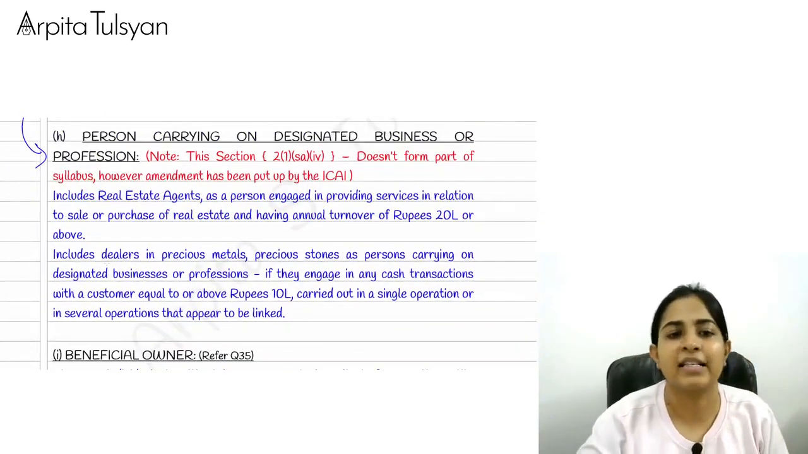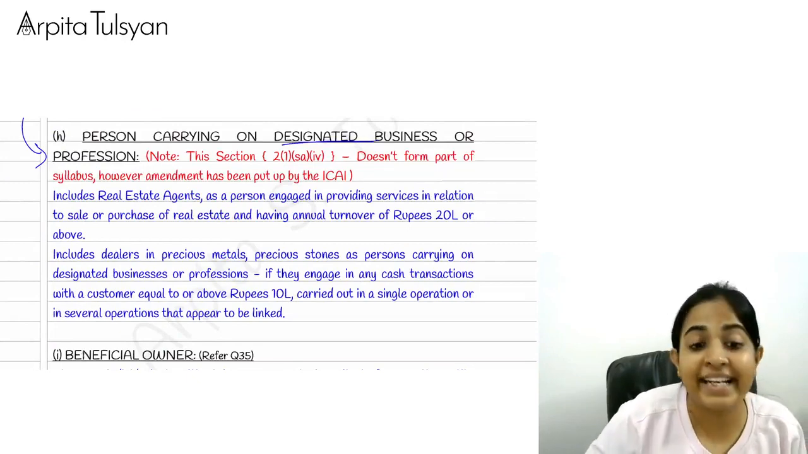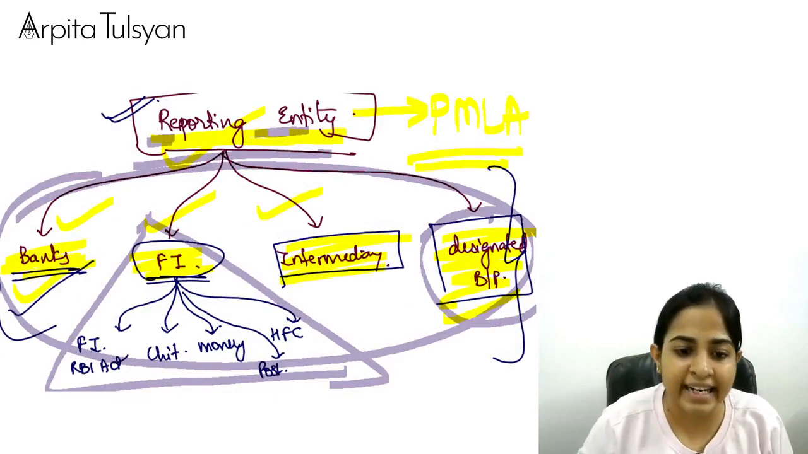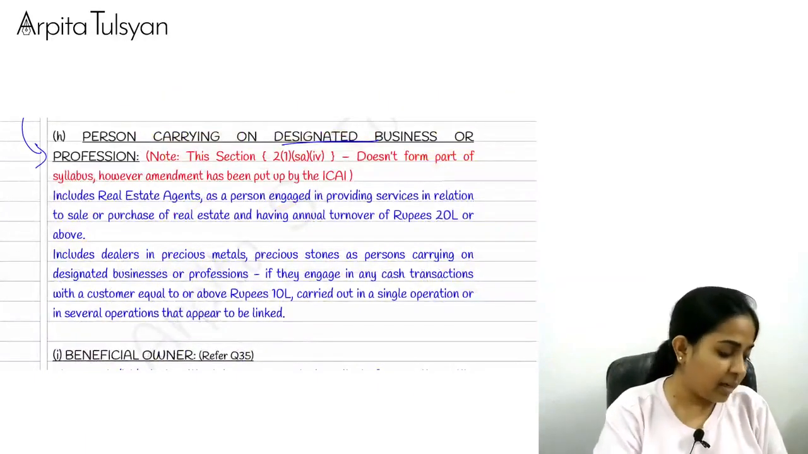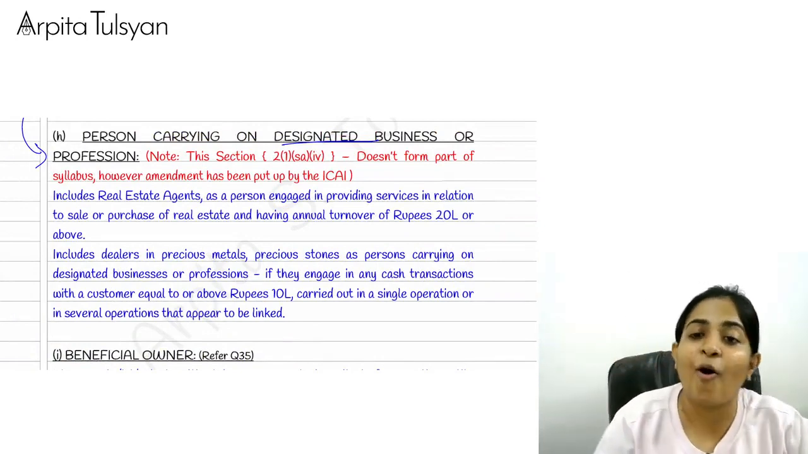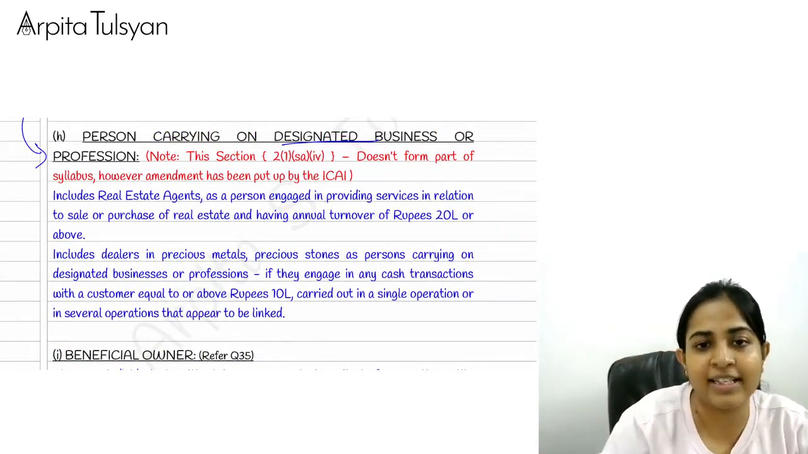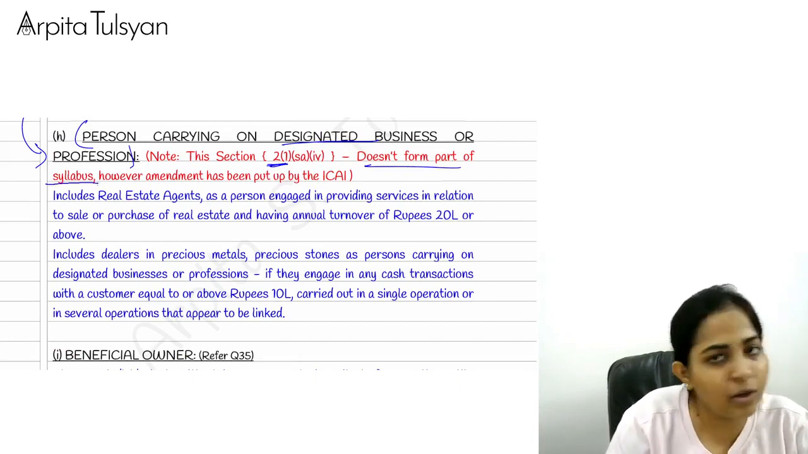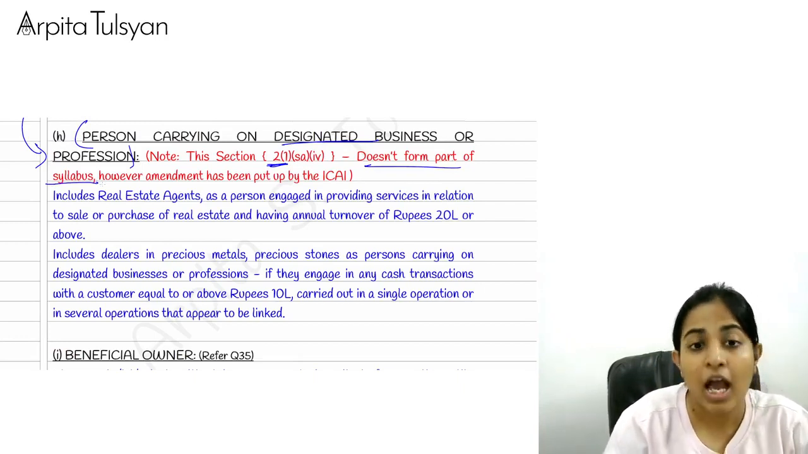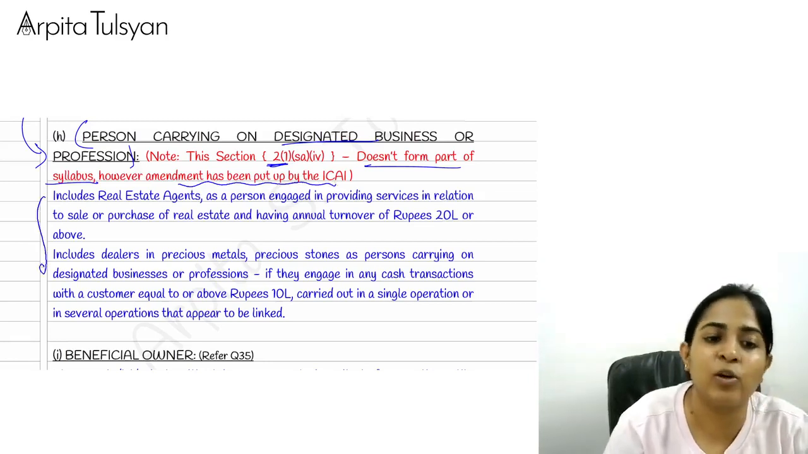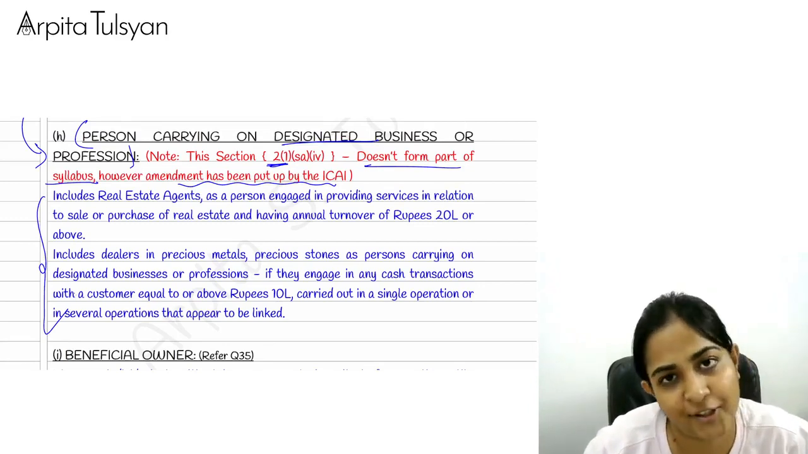And one more person is coming here. Person carrying on designated business or profession, who is also a part of reporting entity here. Now, see the irony here. See what I have written. This section, this definition does not form part of the syllabus. Okay, we do not have this in our ICI module. However, an amendment has been put up by the ICI. There was some amendment in this particular section. They have just included the amendment. We do not have the basic definition.